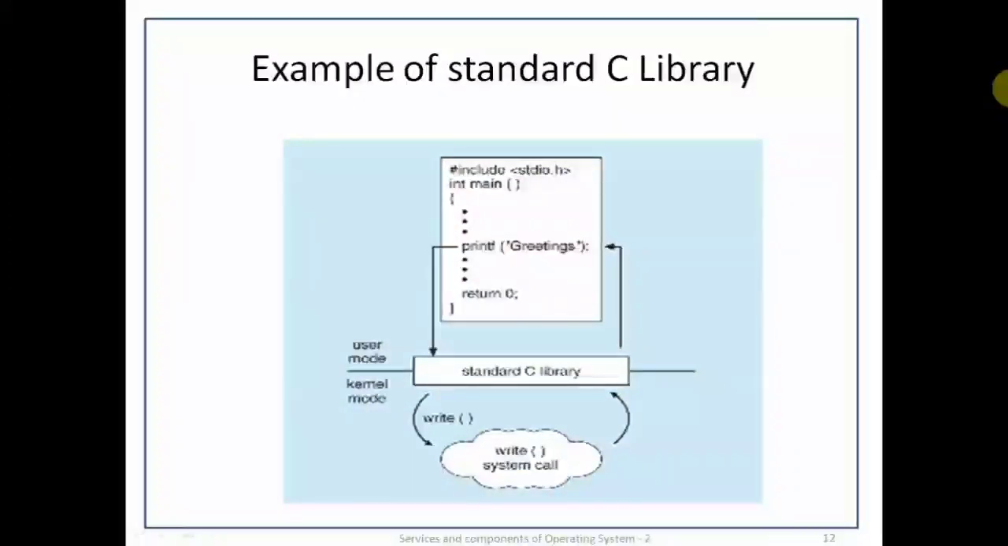Another example is the standard C library. A C program has a printf statement. This printf statement is for writing the data to the output. So the control will be transferred from user mode to kernel mode through the system call. The write operation will be searched in the table and the address for the write operation will be received from the table. So the control will be transferred to the write operation. The last instruction for the write operation will be executed, due to which the control will again be transferred from kernel mode to user mode.